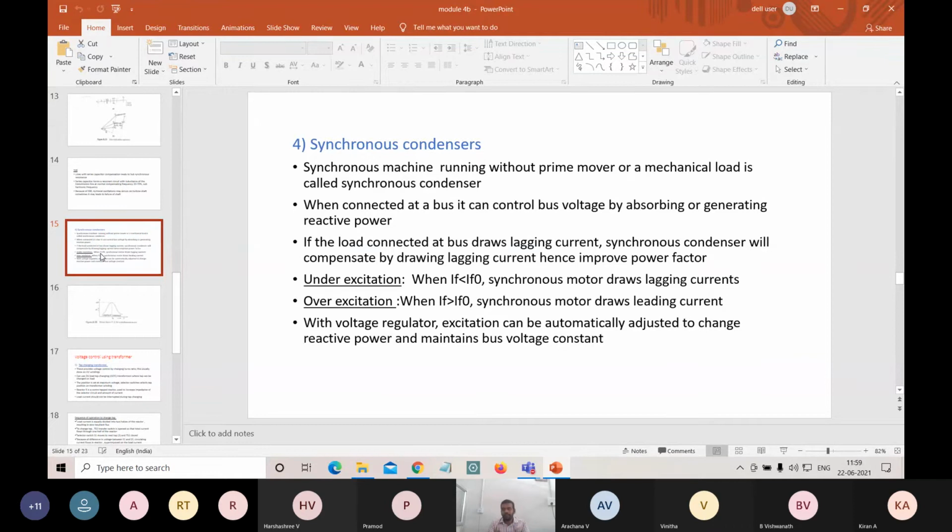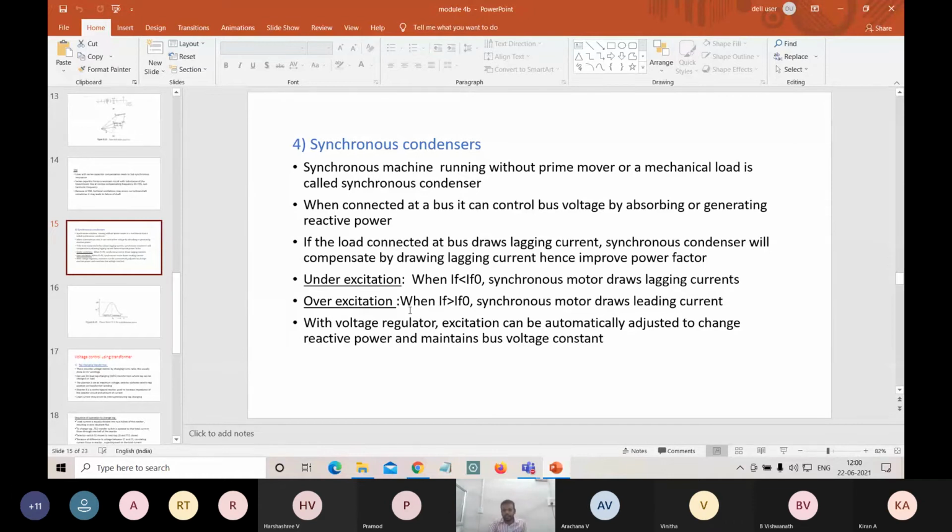In other conditions, if the voltage is very high, more than the per unit value, at that time the synchronous condenser automatically acts as an absorber of reactive power. It absorbs the reactive power when it is connected to the bus, just by limiting the current, by drawing the lagging current. So that is about under excitation and over excitation.